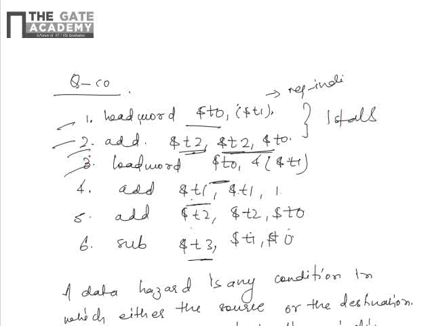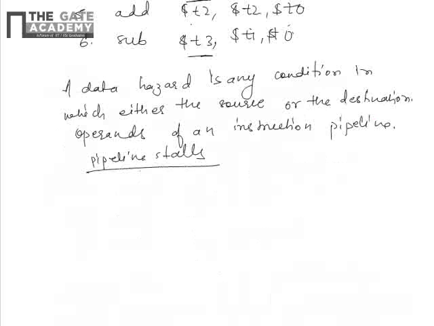Similarly, due to 2 and 3, because again it is dependent on the second statement, there is a second stall. And similarly with the third and fourth, there is a third stall. So there are 3 stalls in this particular set of instructions. Fine, so the answer is 3. Which option is matching? D. So the answer will be D. Thank you.